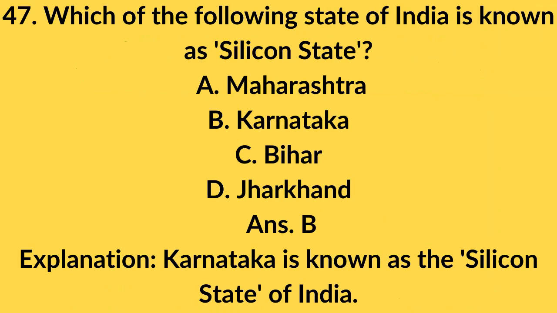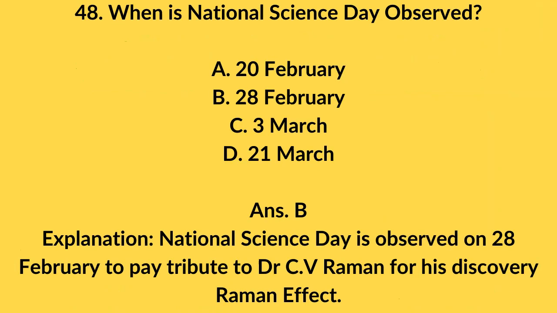47. Which of the following states of India is known as the Silicon State? A. Maharashtra. B. Karnataka. C. Bihar. D. Jharkhand. Answer B. Explanation: Karnataka is known as the Silicon State of India. 48. When is National Science Day observed?